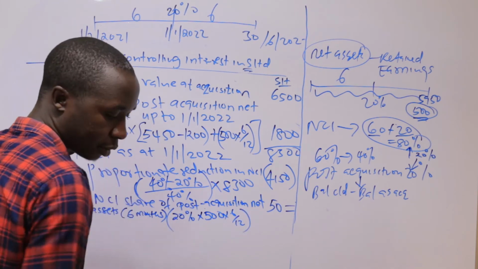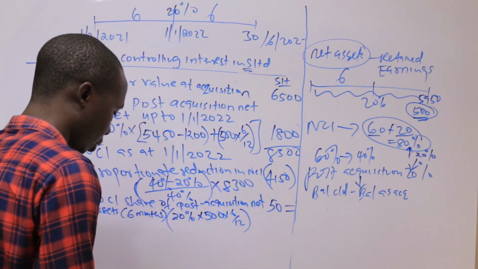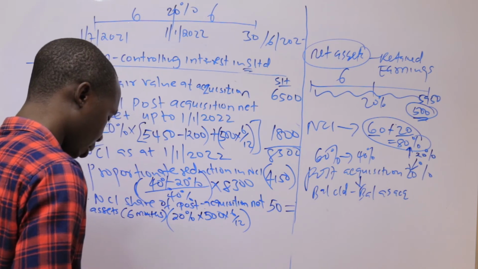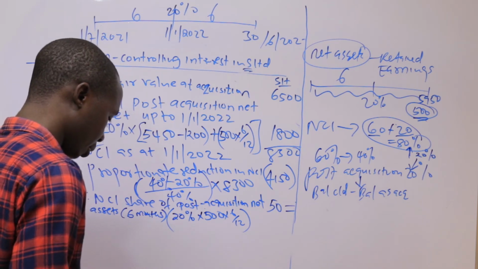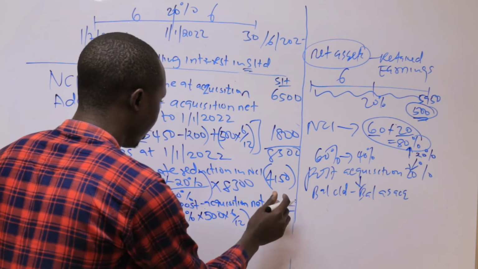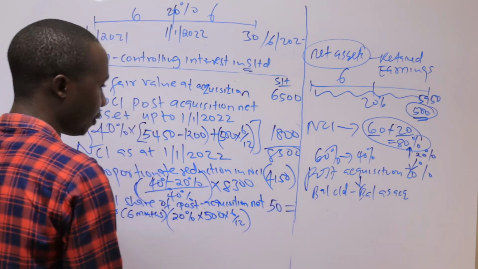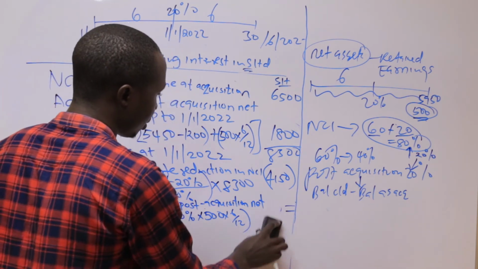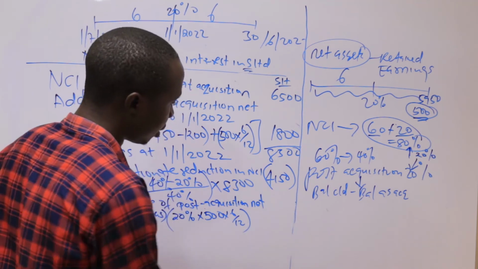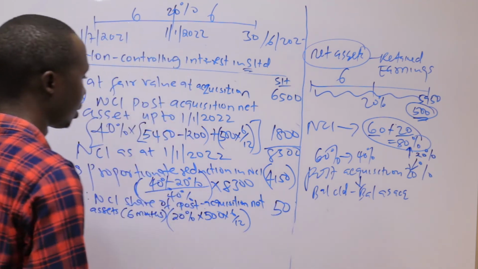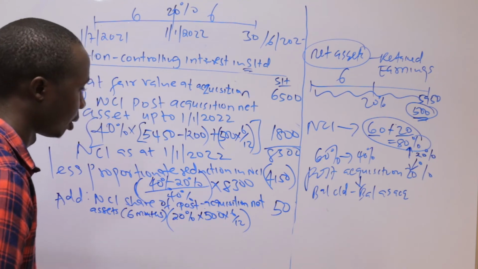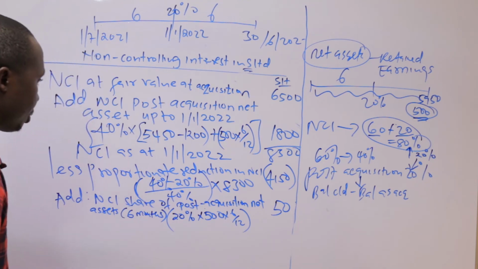If I take 250 times 0.2, I will be able to get 50, the one which I had already recorded there. That is how we arrived at that.